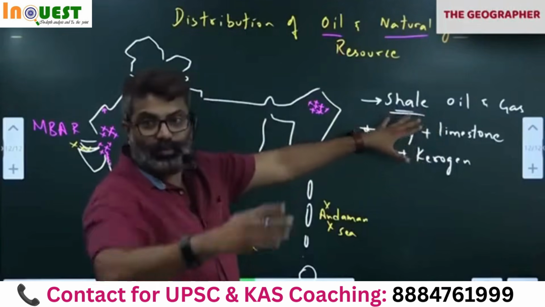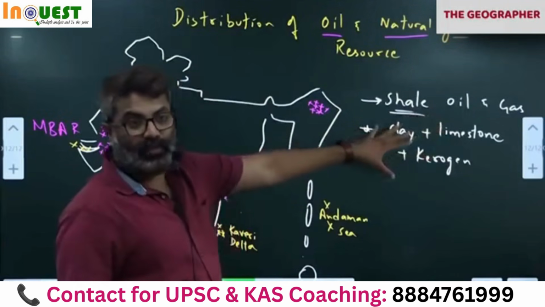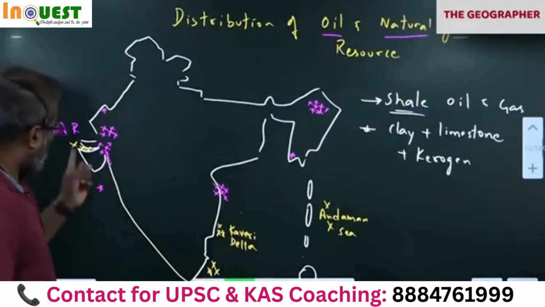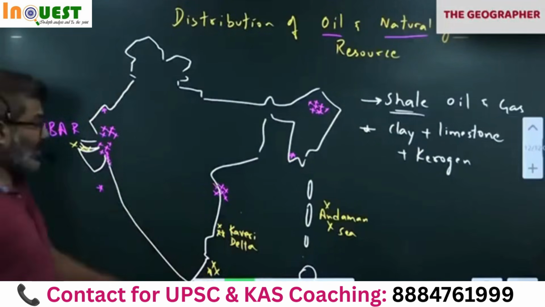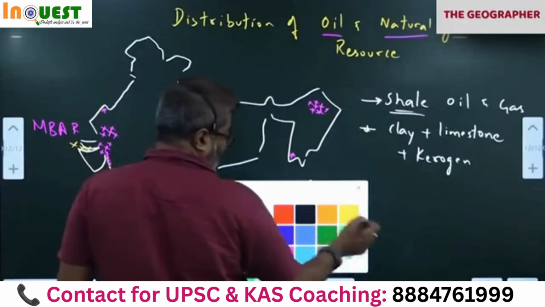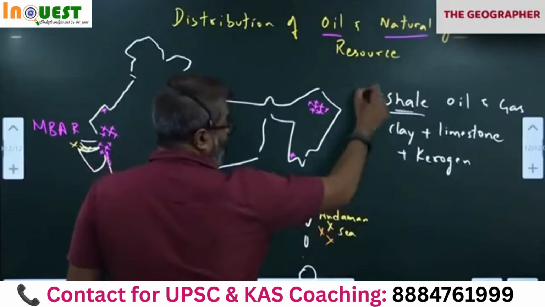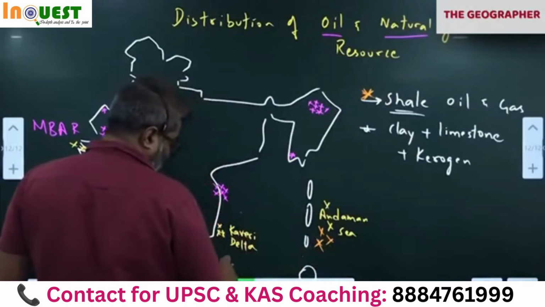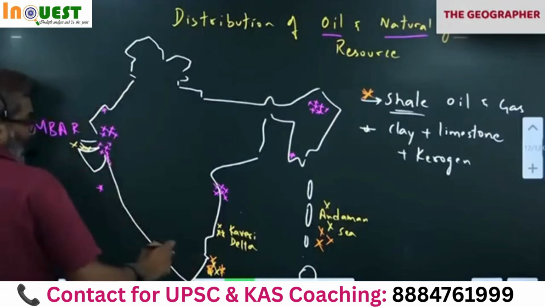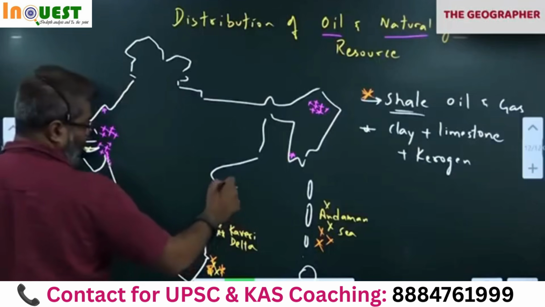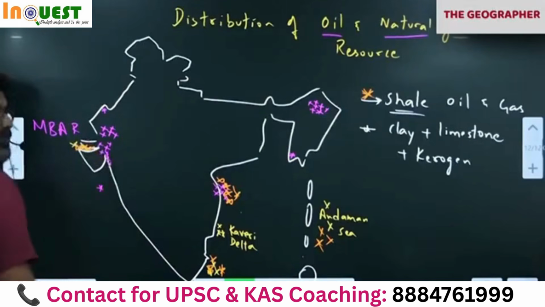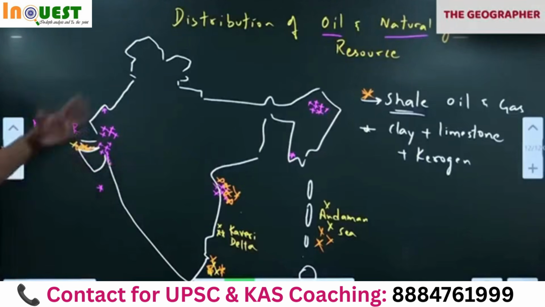This is again future. We are reserving it for the future. Again, it is found in Andaman Sea, Gulf of Mannar, Gulf of Kutch, KG Basin. I am marking shale with a different color. Shale is found here, Gulf of Mannar, KG Basin also. Then Gujarat. In 4 places we have discovered shale. For shale I have used another color.